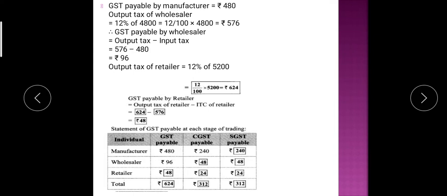Whatever amount you will get, that is input tax credit, ITC. आया समझ में? वेरी सिंपल. एक एग्जाम्पल देती हूँ. ओके,